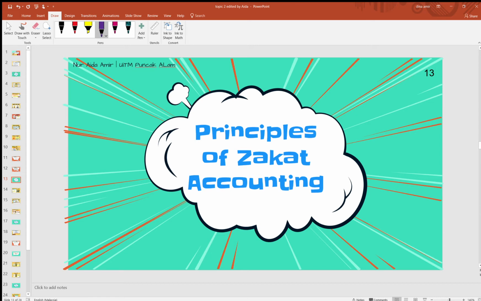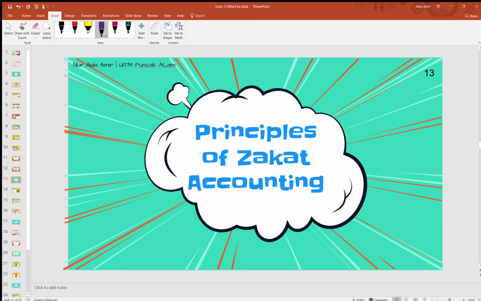The principle of accounting, or we call it the concepts of accounting, we have a few concepts. One of them is materiality. When you do accounts, you need to exercise materiality. You need to have a neutrality principle. And third, you need to have a going concern concept. Those are the few basic principles of accounting that you have learned before.